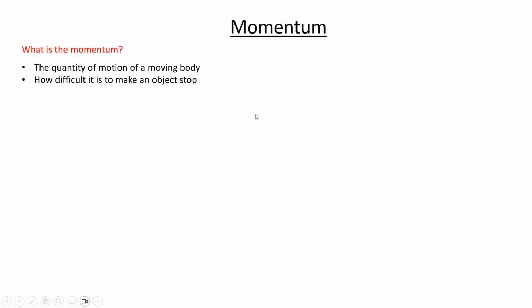Hello, in this video we are speaking about momentum: what momentum is, and some examples. So, what is momentum? Momentum can be defined as the quantity of motion of a moving body, or by another definition, how difficult it is to make an object stop.